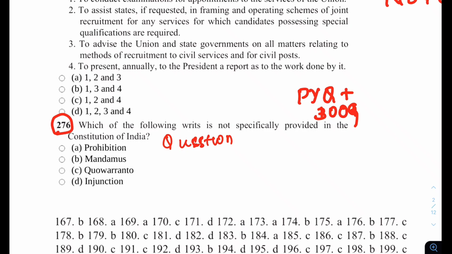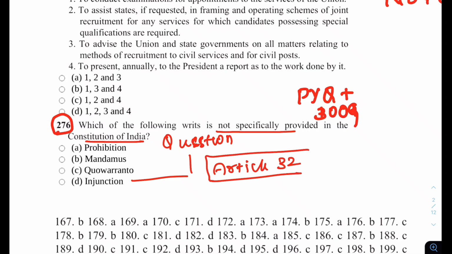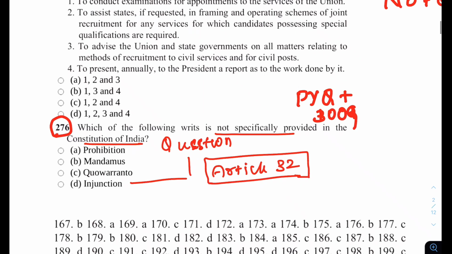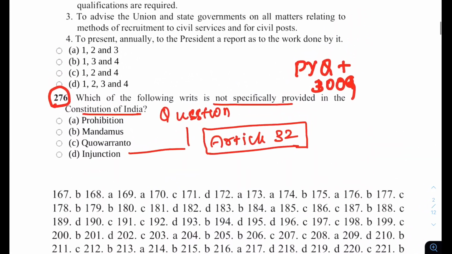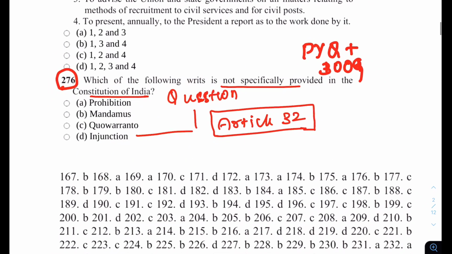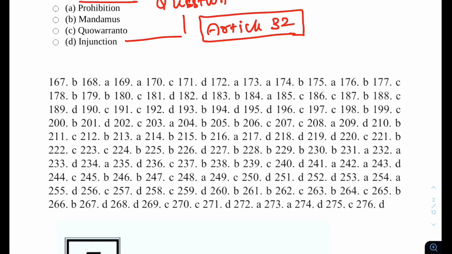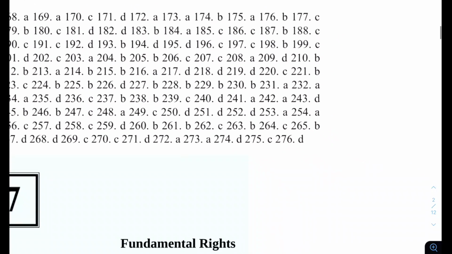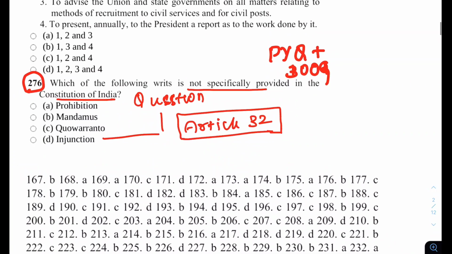For example, they are asking which is not present in the Constitution of India in Article 32. Reading Article 32, fundamental rights, at this moment is very difficult. So I would suggest you read this question, and do not solve the whole paper. Solve this question, then go for the answer. Look at the answer they have given, it is D. So D is the answer.